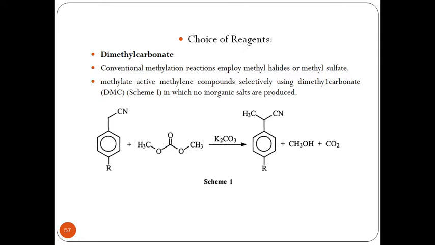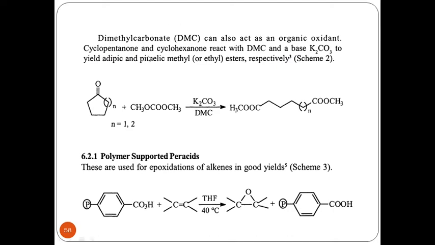methylation process. In the same continuation of DMC, it is also going to act as an organic oxidant when cyclopentanone or cyclohexanone react with DMC in the presence of K2CO3.